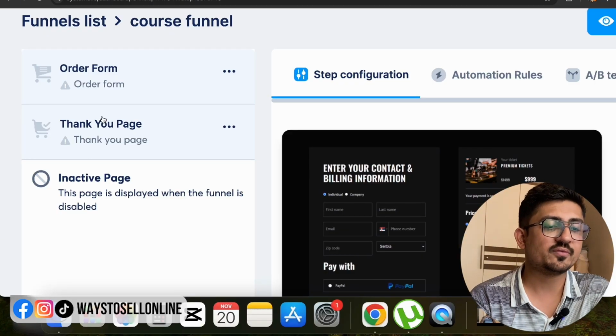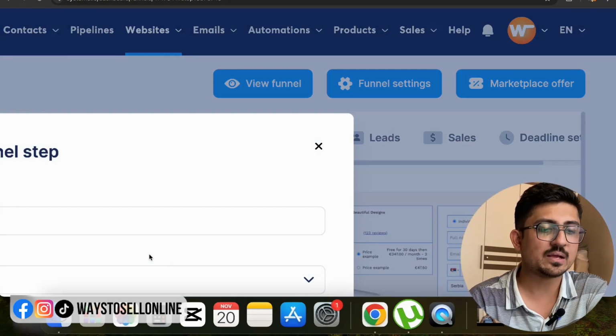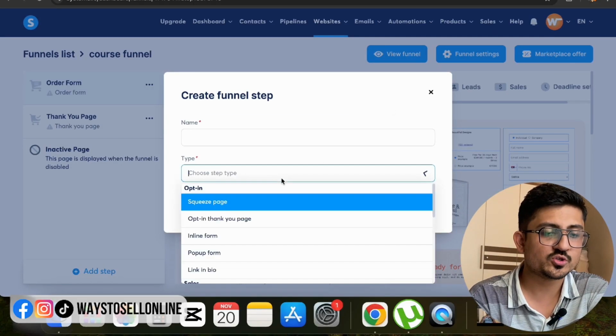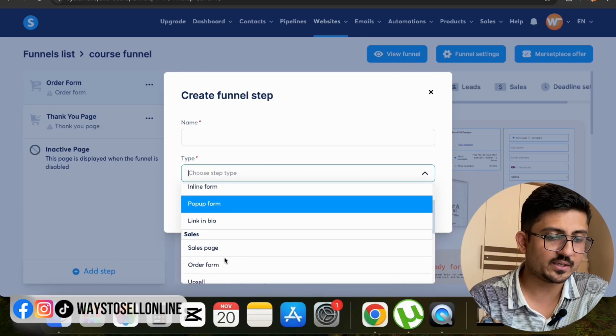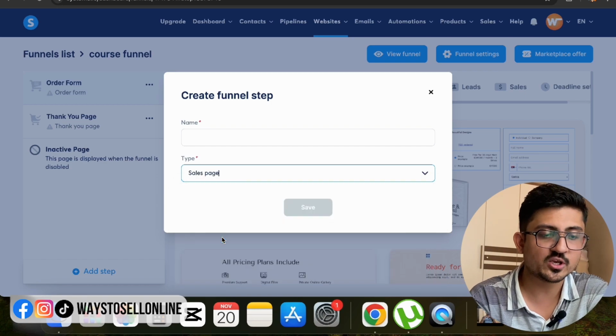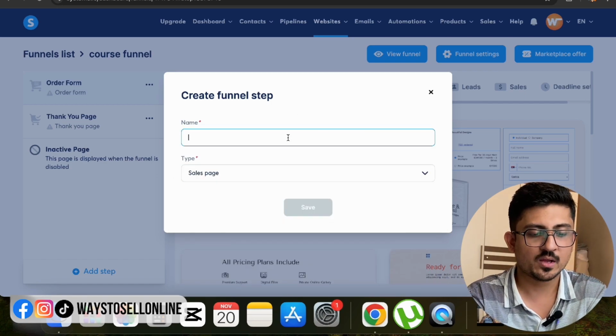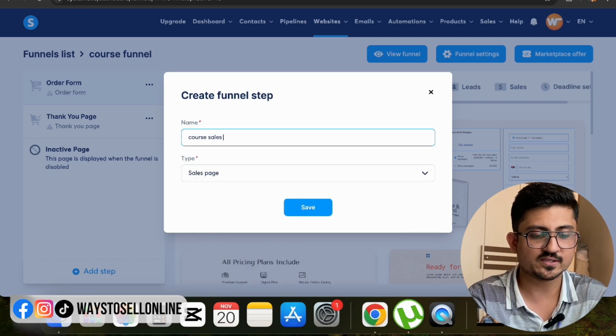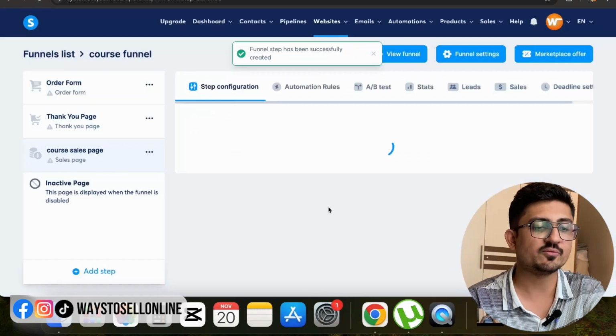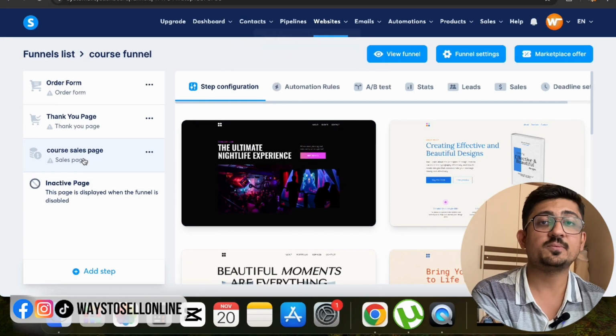So now on the left side, if I scroll down, I can click on add step, and from that step I can just choose the type. I need basically a sales page, and for that page I can just type course sales page, and when I click on save, you can see here the course sales page has been added.